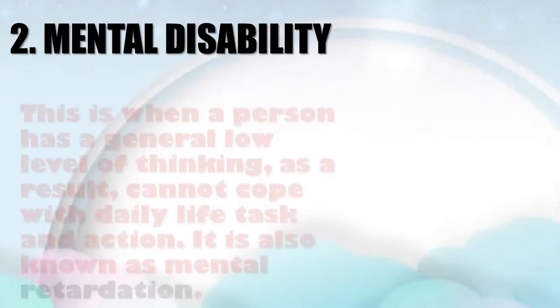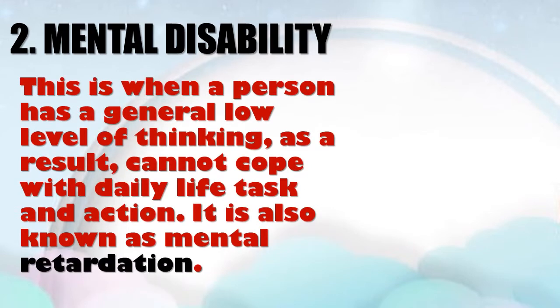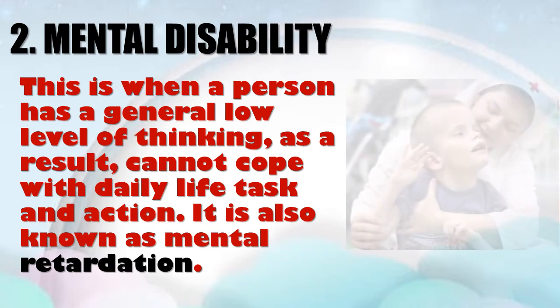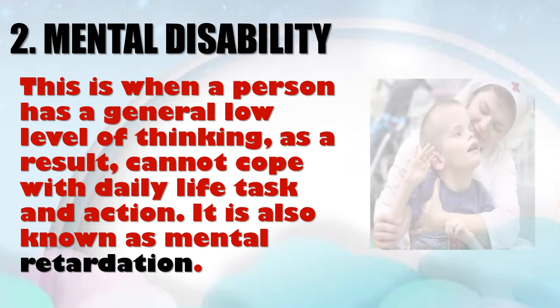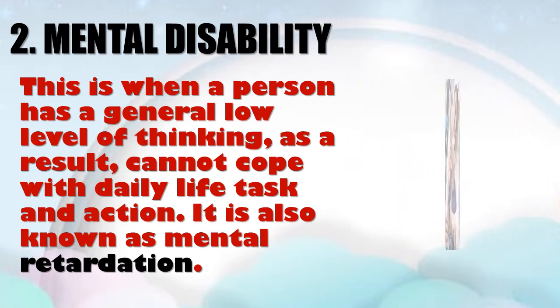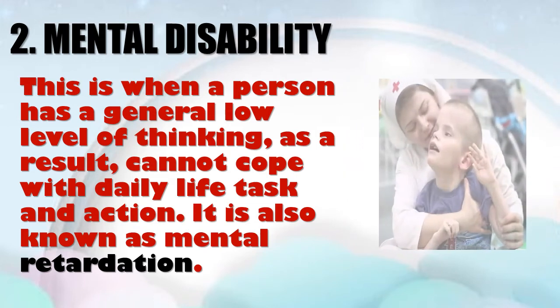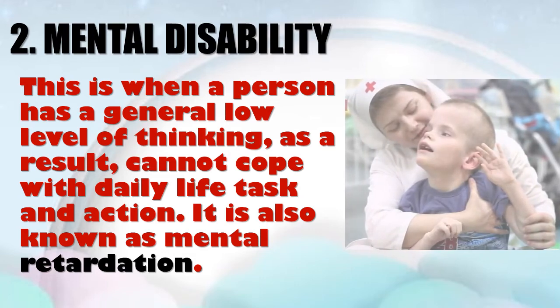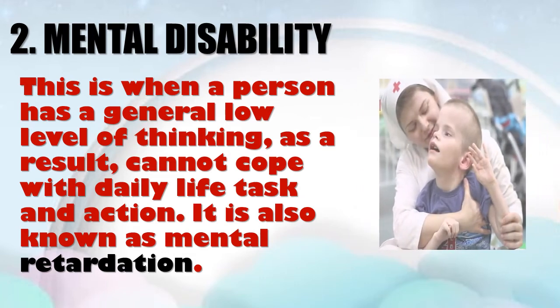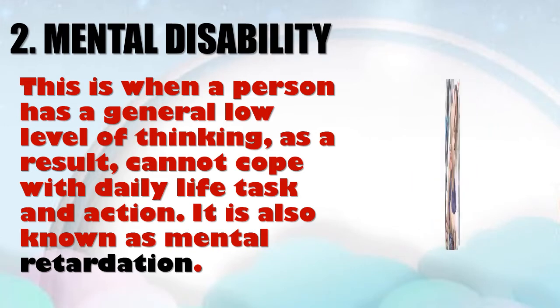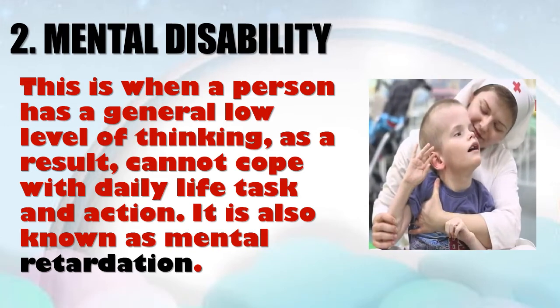Mental disability, this is when a person has a general low level of thinking. The person's reasoning is very low. As a result, the person cannot cope with daily life tasks and actions. You ask the person questions, the person is finding it difficult to think.